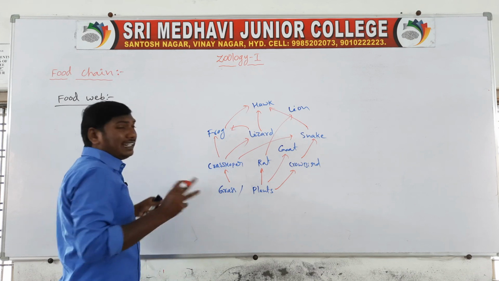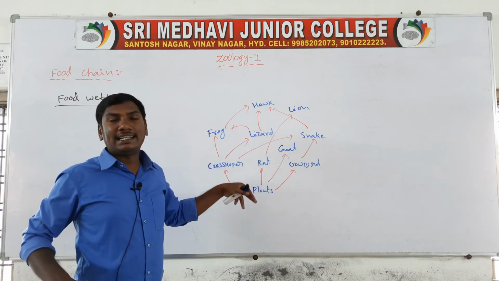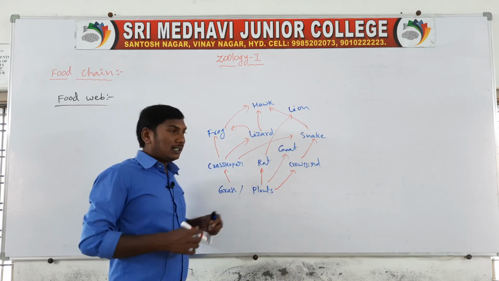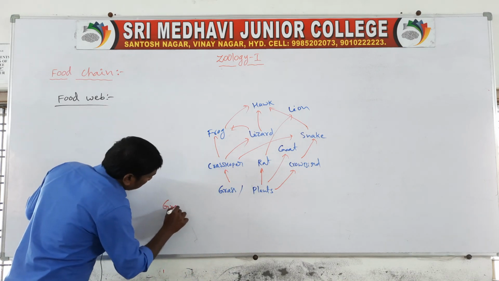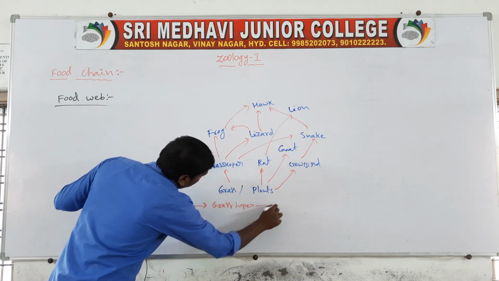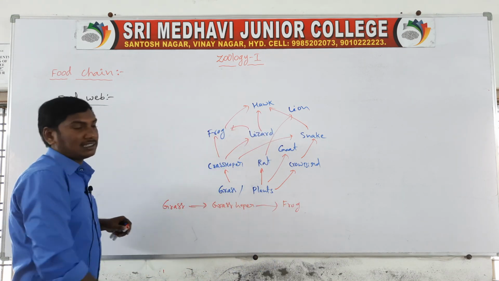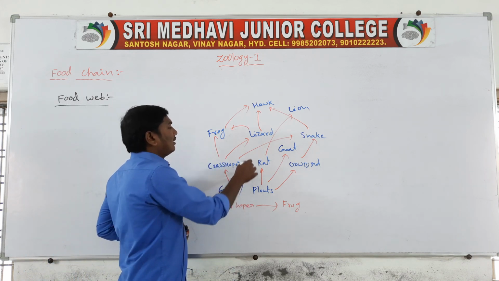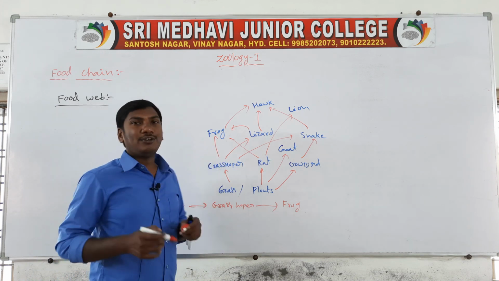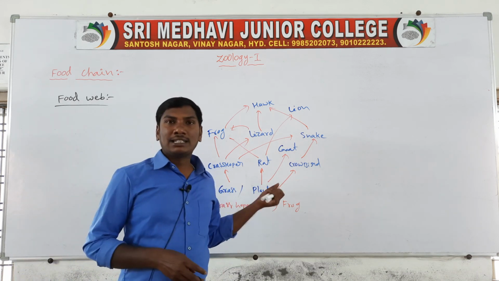So there are various links. It is not a chain-like process, it is net-like. This process is called a food web. Chain-like means grasshopper, frog; that is a food chain, a chain-like process. But these are net-like processes, so they are the food web. Food chain and food web: 8 marks, very important question.